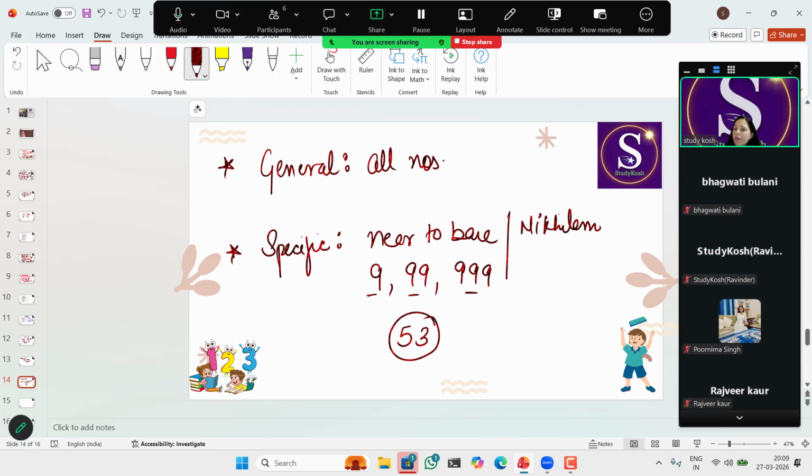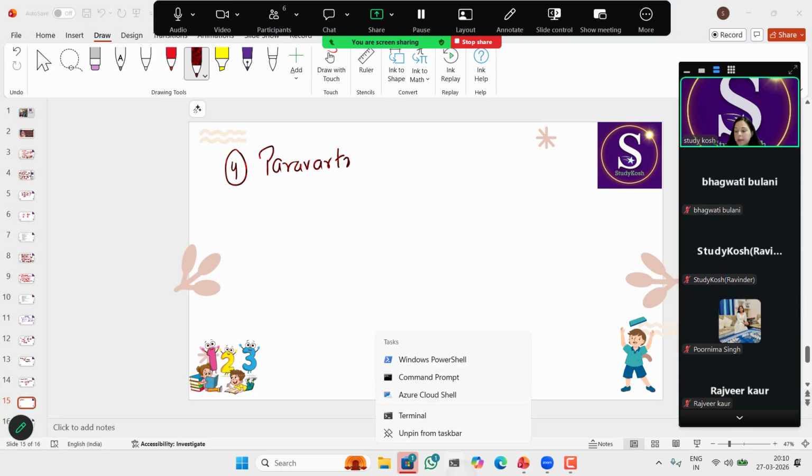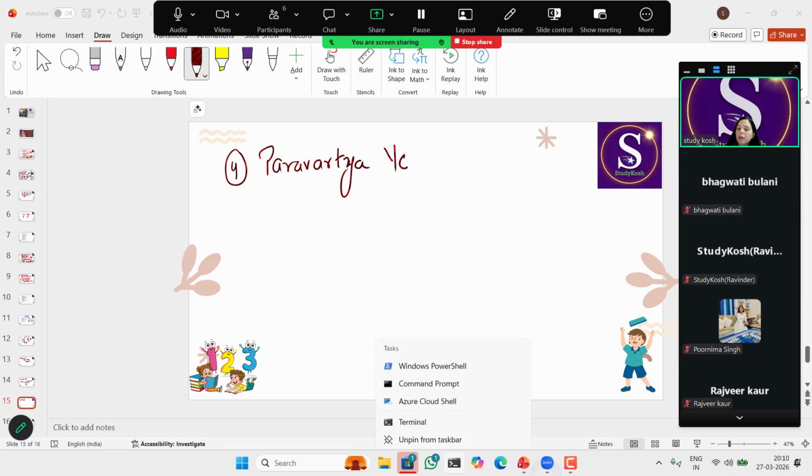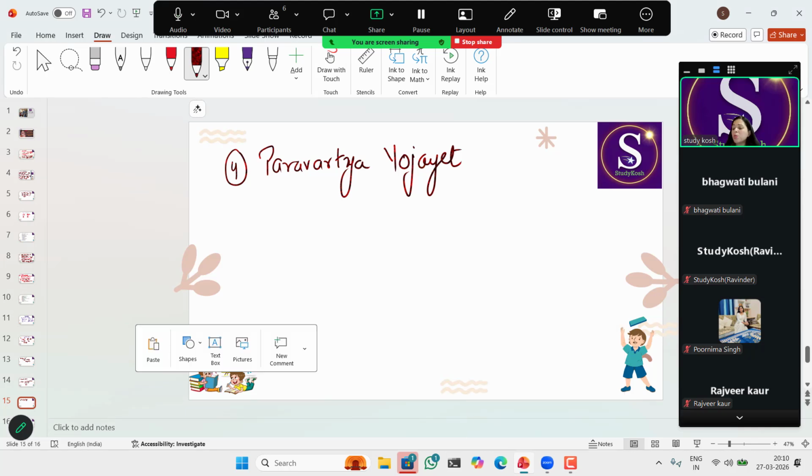So by using this Paravartya Sutra, we are going to solve the questions of division by simply using addition and subtraction. We'll use addition and subtraction and we'll solve the questions of division in Vedic Maths. So you'll see how easy it is. Everyone can do addition, everyone can do subtraction, right? So we'll use simple steps and then we'll get the answers like quotient and remainder in division, right? So this is about Paravartya Sutra.